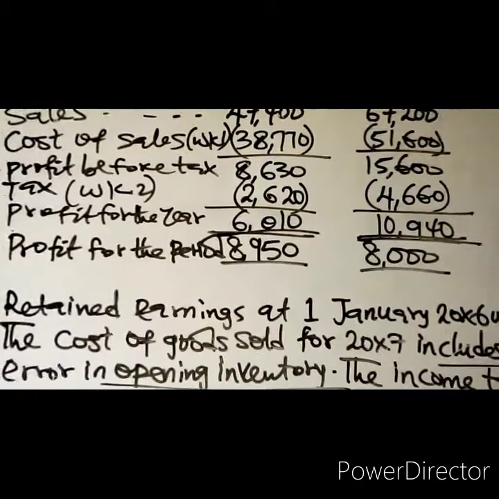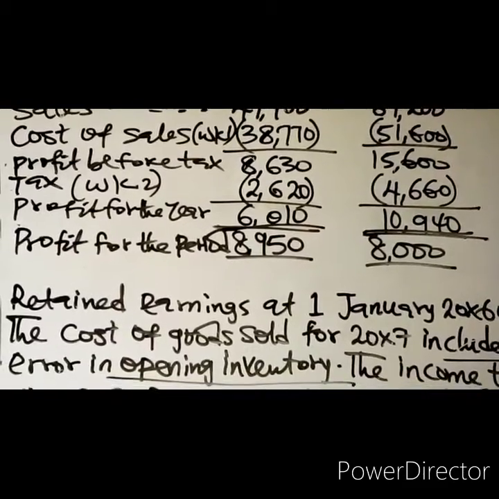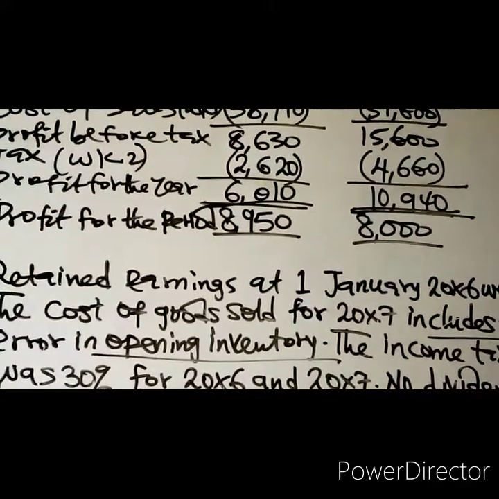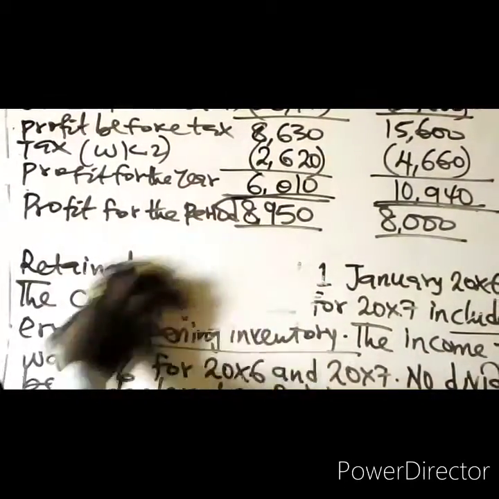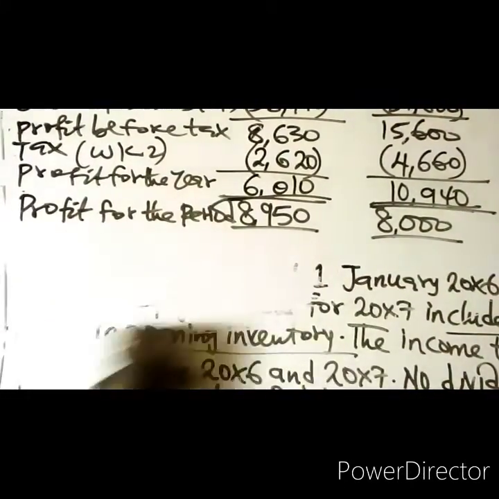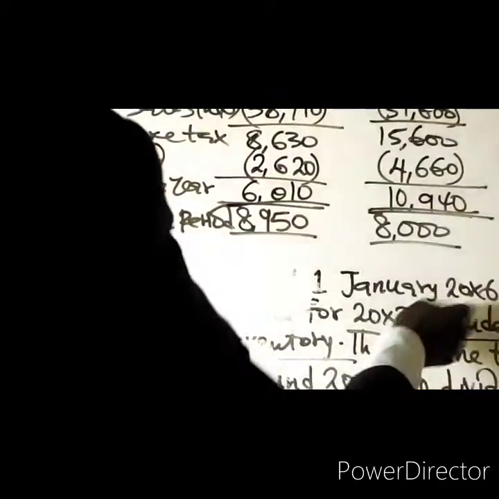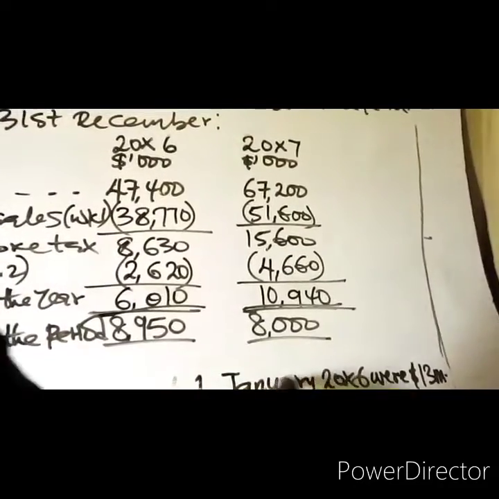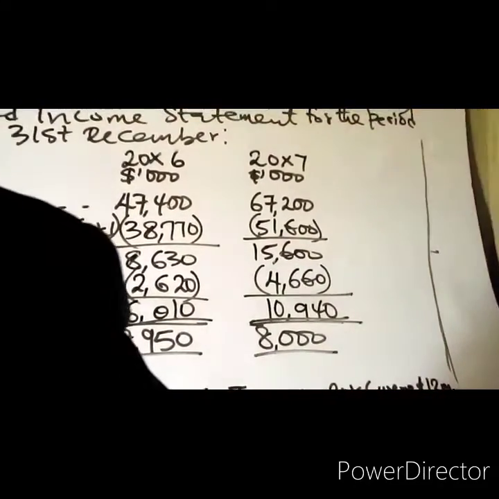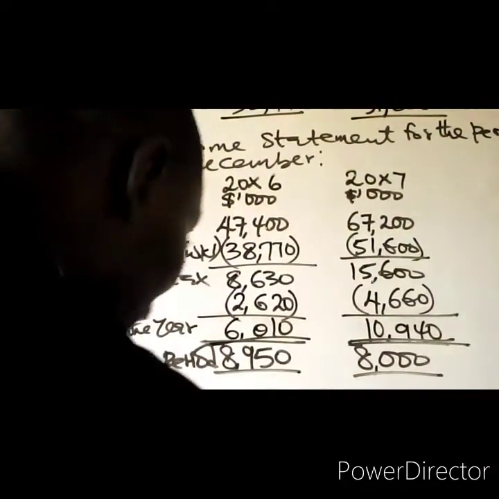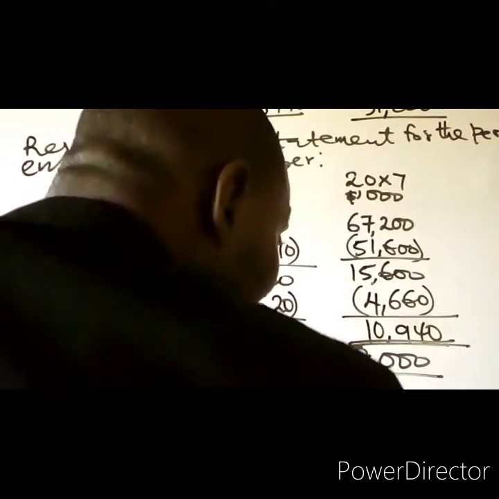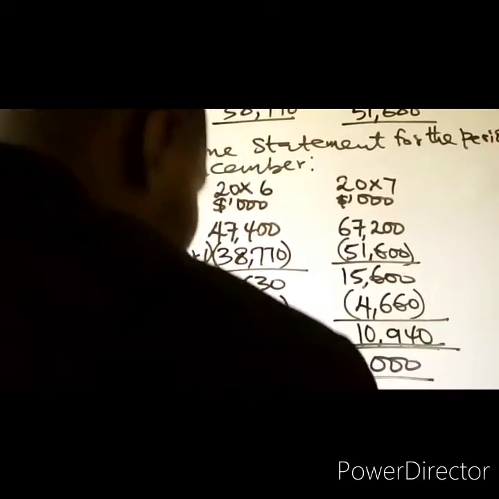So then the next thing is the retained earnings. You have been given the retained earnings as at 1st of January 20x6. The retained earnings as at 1st of January 20x6 is given to be 13 million.